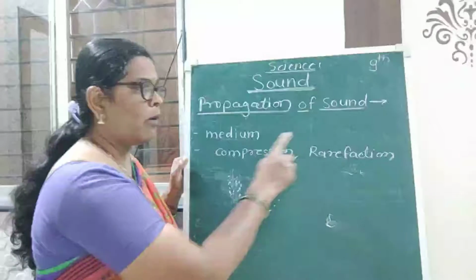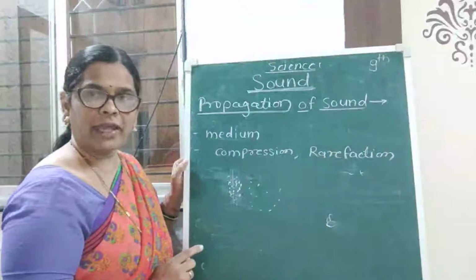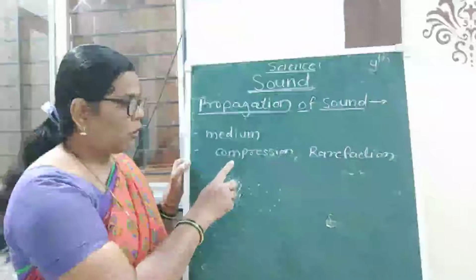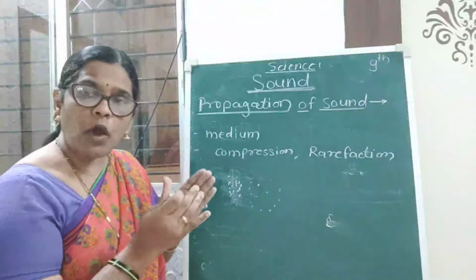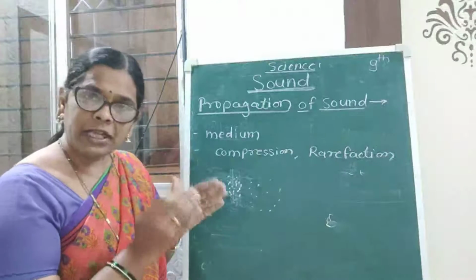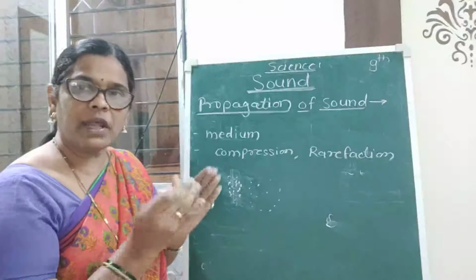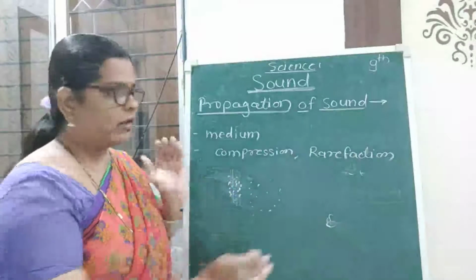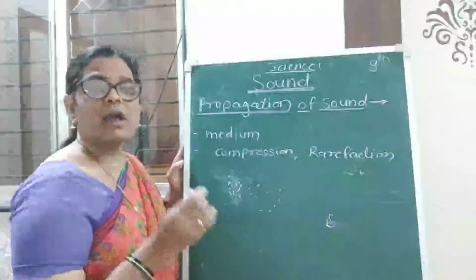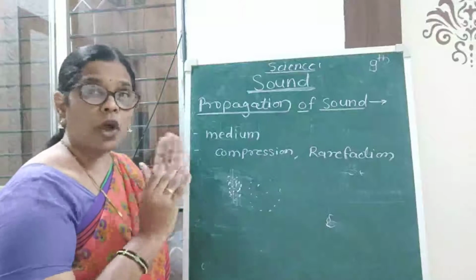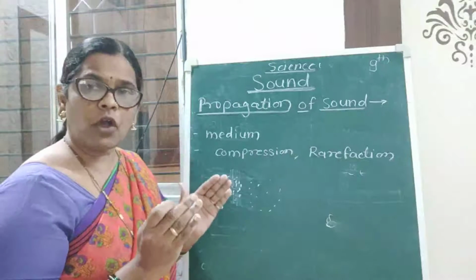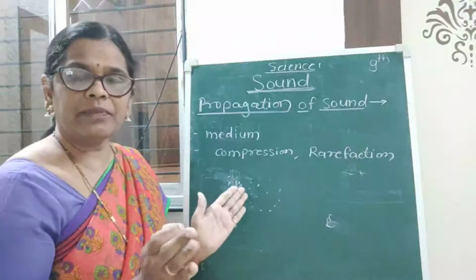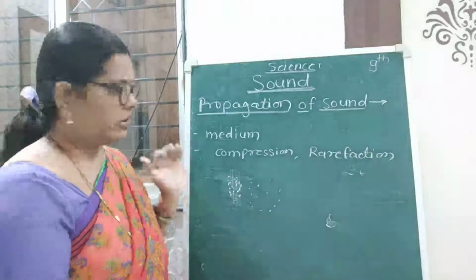That is called rarefaction. Compression means air is compressed, that is, particles of air are compressed. They get close to each other. And rarefaction means air is not compressed. Particles of air are spread. They are away from each other.